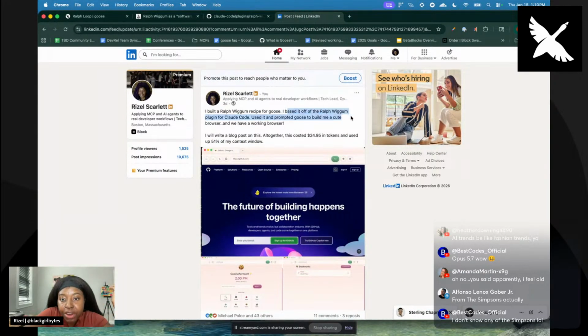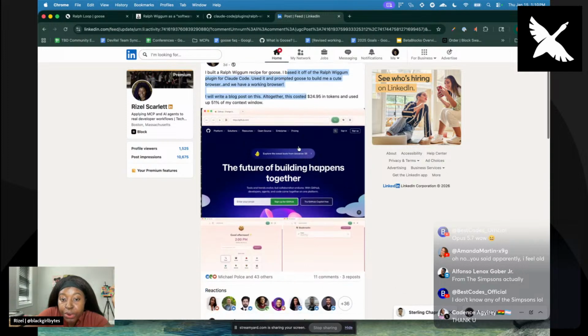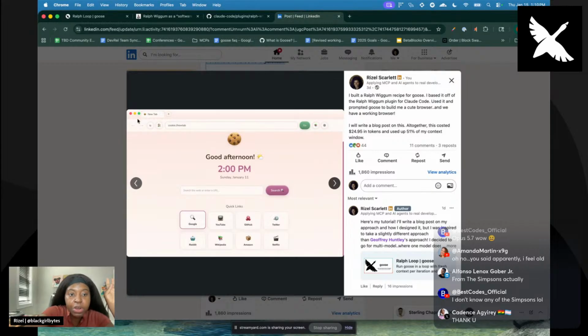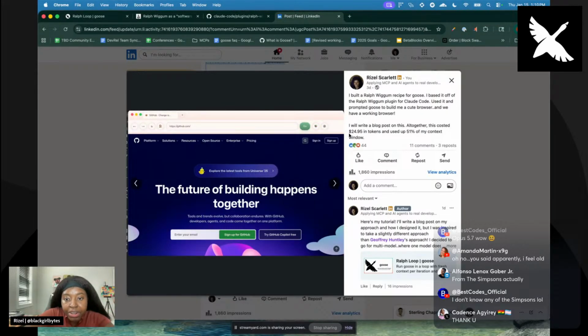I based it off the Ralph Wiggum plugin for Claude Code, and I had it make me this cute little browser. I always wanted to make a browser before, but it kind of struggled. First of all, it couldn't make its own rendering engine. I was like, all right, just use Electron, make it Chromium based, and it worked. But it was like $24 in tokens.